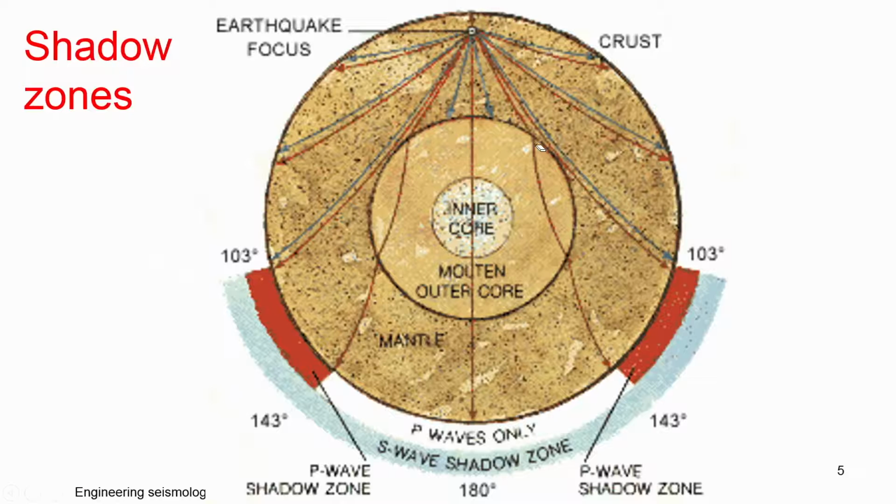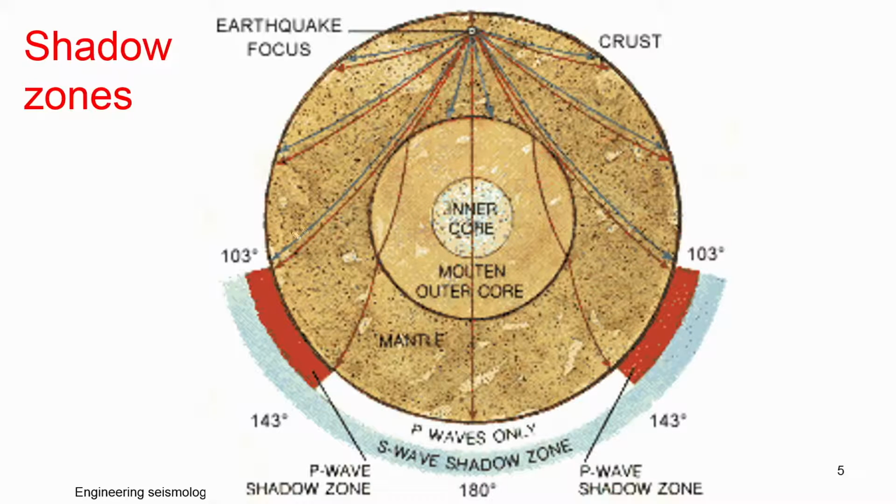The other one is the S wave shadow zone. As we have seen, the S waves also originate here. You can see the S wave is basically the blue one, and you can see it propagates here, here, and here. But when it comes to this interface, the P wave is refracted, but the S wave does not travel through liquid, so it does not travel at all.